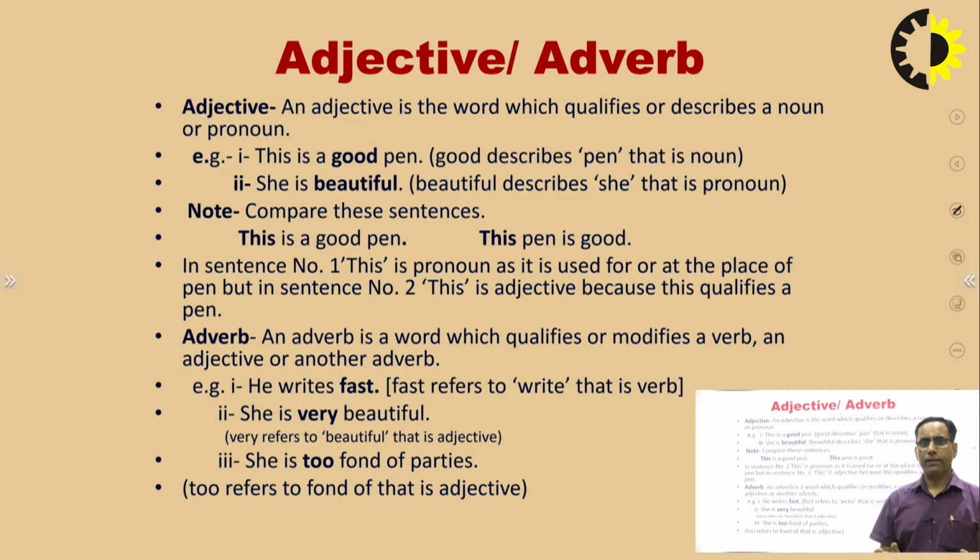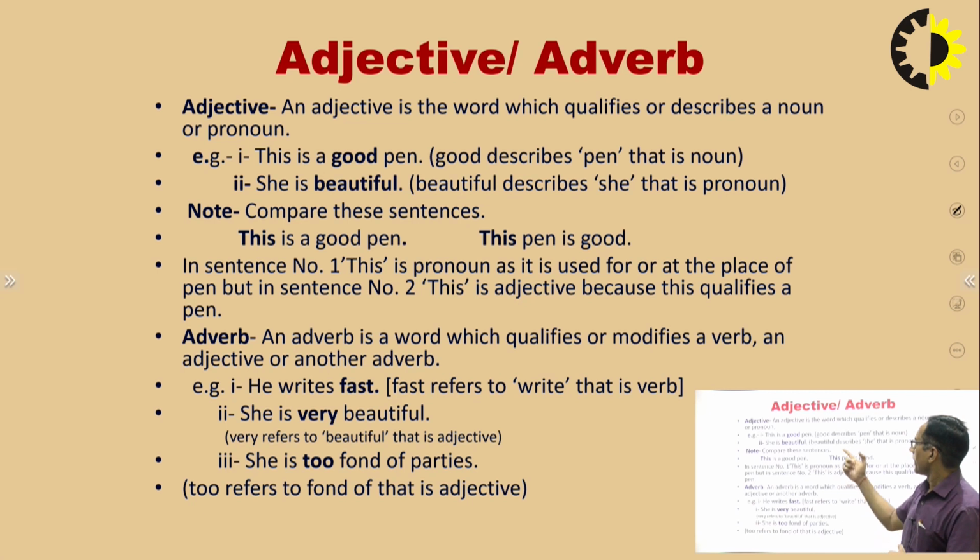In short, whenever a word describes or qualifies a noun or pronoun, it is an adjective. But besides a noun or pronoun, if the word explains or qualifies a verb, an adjective or another adverb, it will be called an adverb, right?